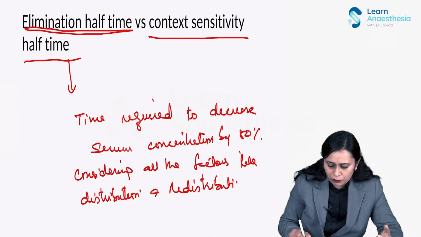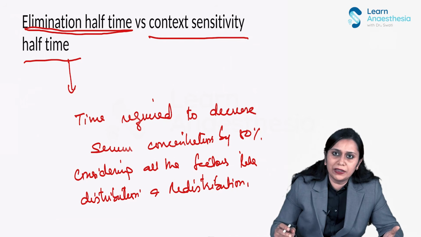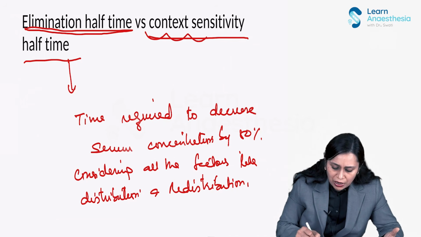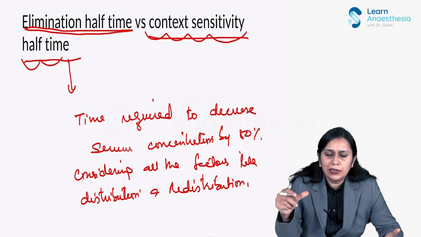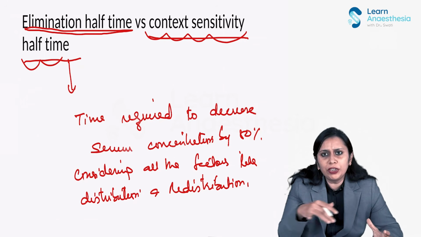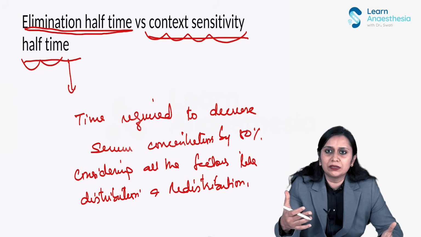So this holds more true for IV anesthetic agents. And the drugs which have a low context-sensitive half-time, if we give them by a continuous infusion even for a longer time, they go out of the body quicker, right?